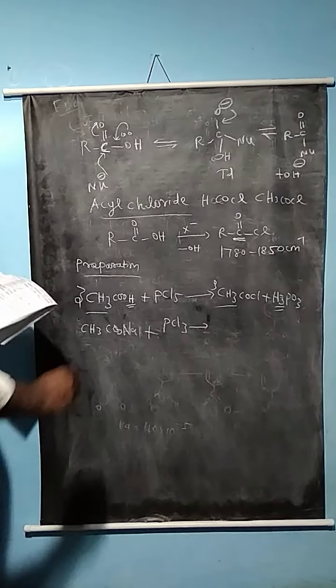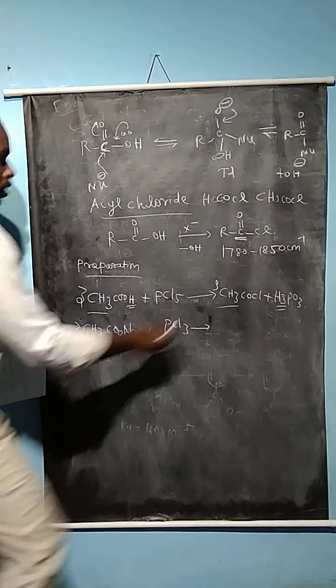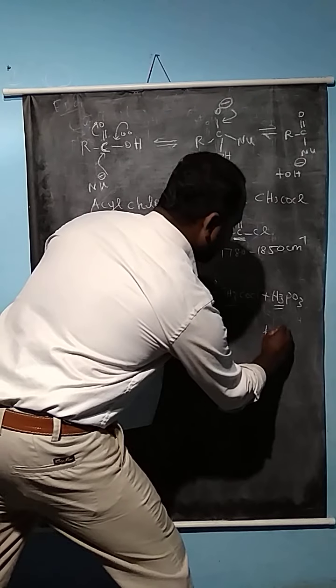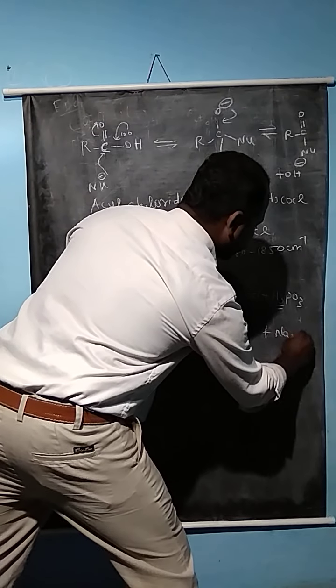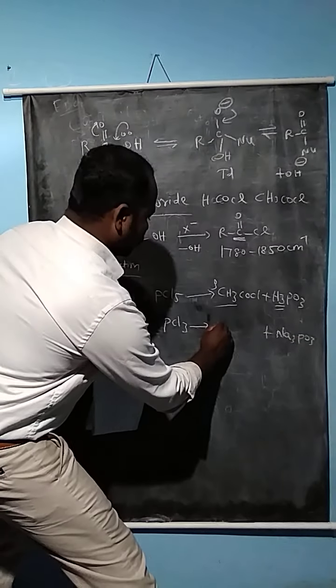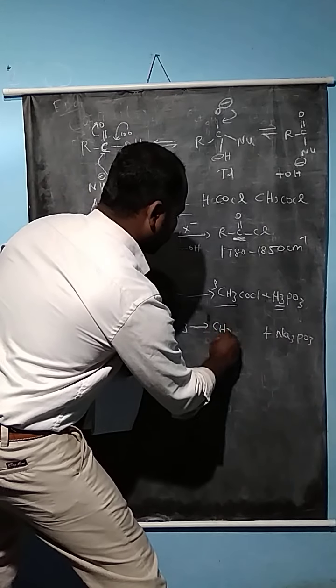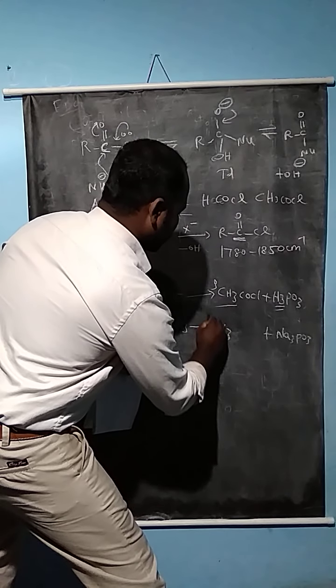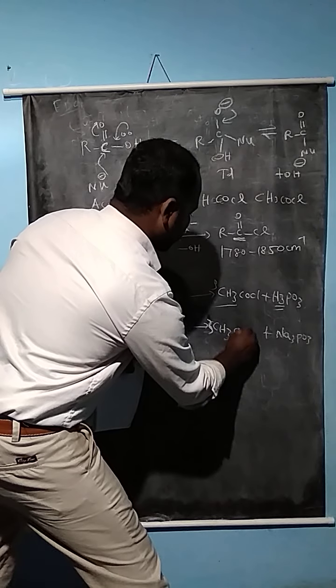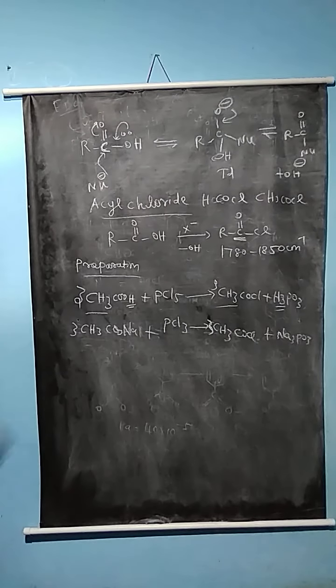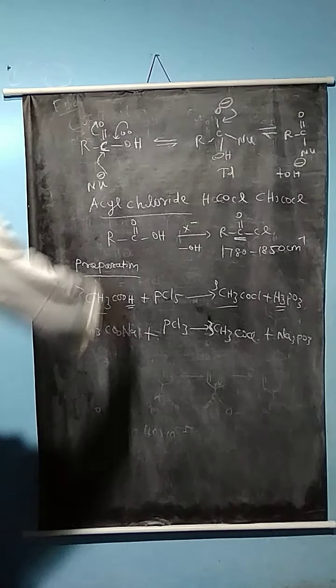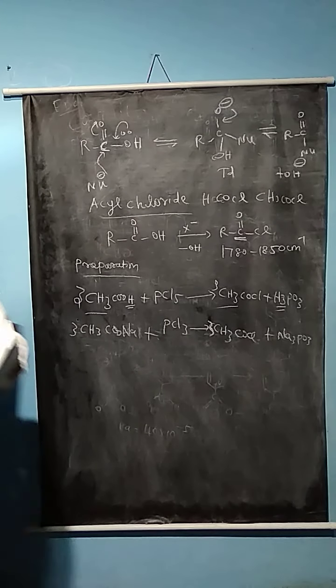Here also 3 mole, because the sodium phosphate is Na3PO3. So CH3COCl, this acyl chloride compound, is easily prepared by reacting with the phosphorus chlorides.